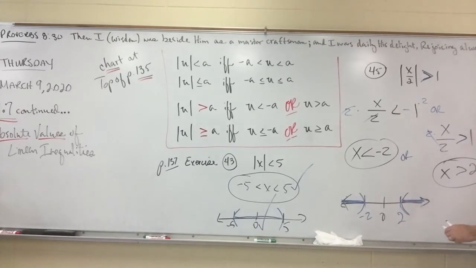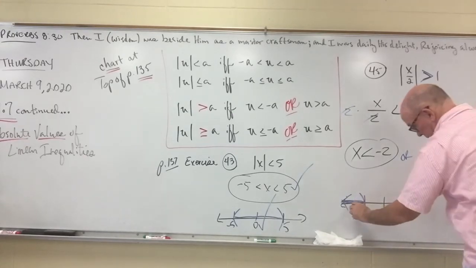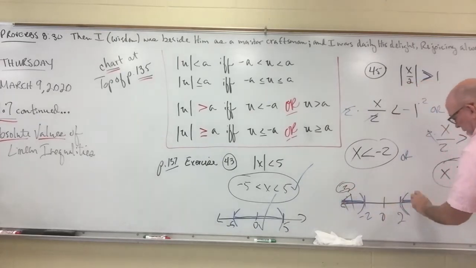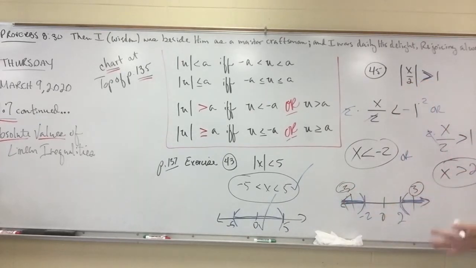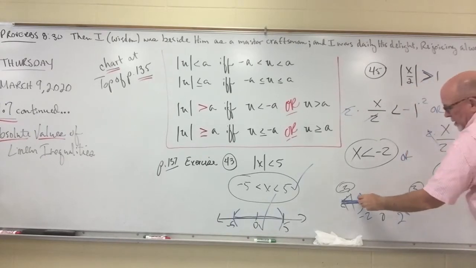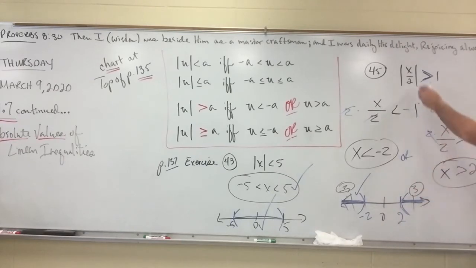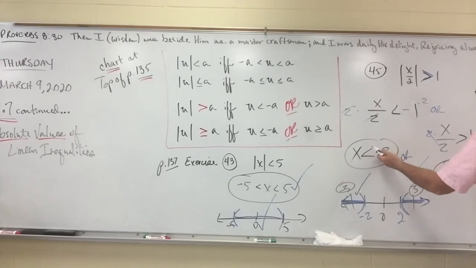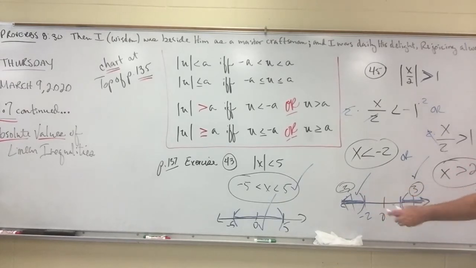Now it's an or scenario. So it's got to fit this or this. So you're going to have to choose a number in both areas. Let's choose negative 3. Let's choose positive 3 and make sure they both work back in the original inequality. Negative 3 over 2 is negative 3 halves. The absolute value of negative 3 halves is positive 3 halves. 3 halves is 1 1/2. 1 1/2 is indeed bigger than 1. So this part works. And if you try the positive 3 halves, same scenario. So it is then x is less than -2 or x is greater than +2. And here's our sketch. Sketch works.